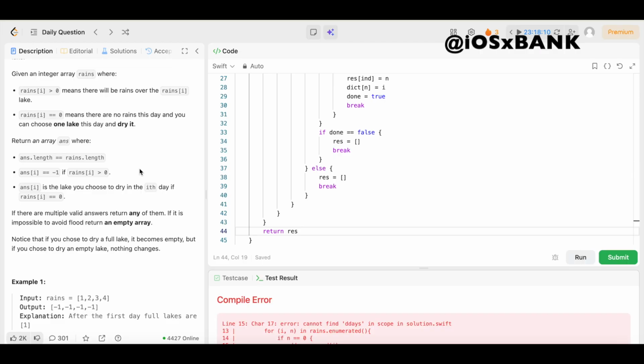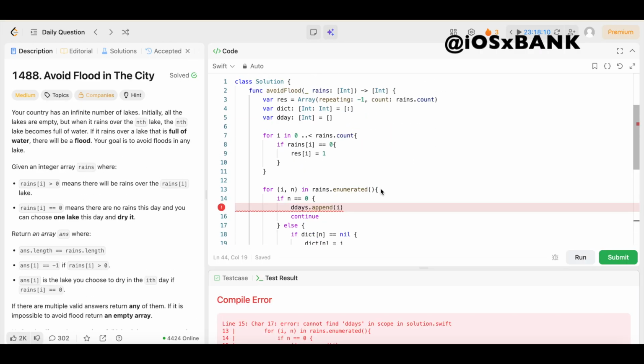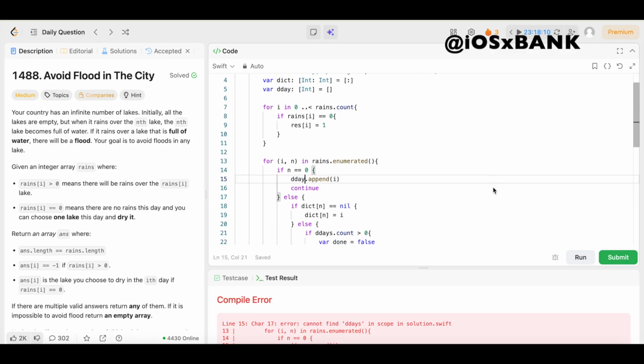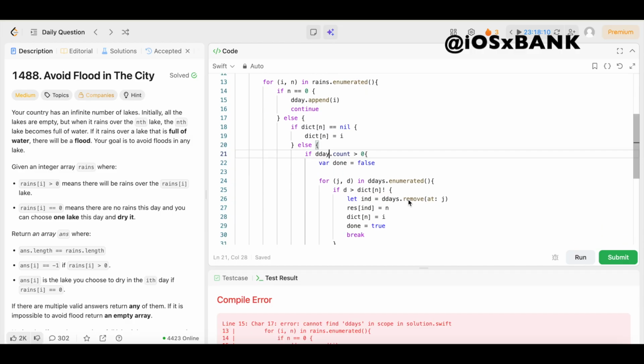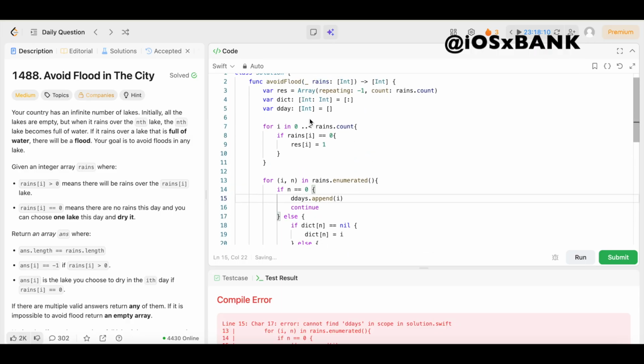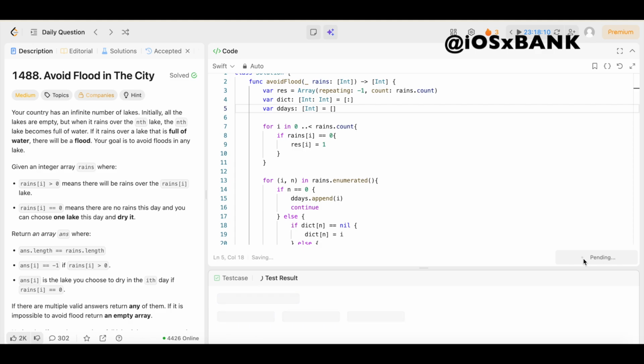Let's see. Okay, can I find ddays in scope? Oh, this should just be no S. No S here either. Well, you know what? We could just keep the S's, and we could just add the S up here since they all have S's. Boom. So now let's run it again. See if that does the trick. It's accepted, so let's go ahead and submit it. Make sure it's still accepted after we submit it.